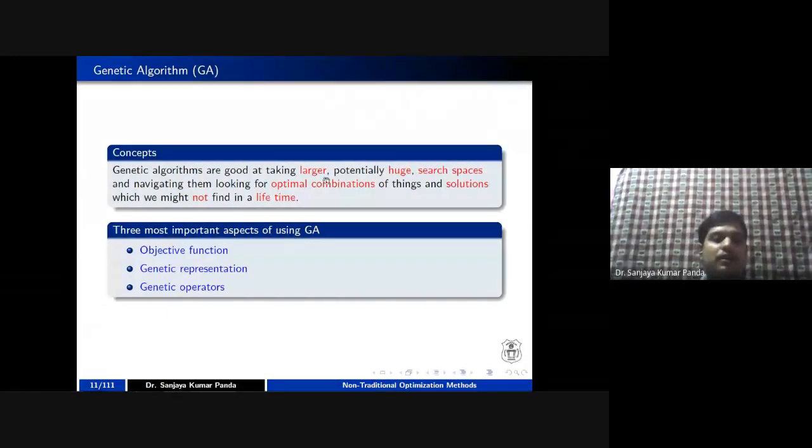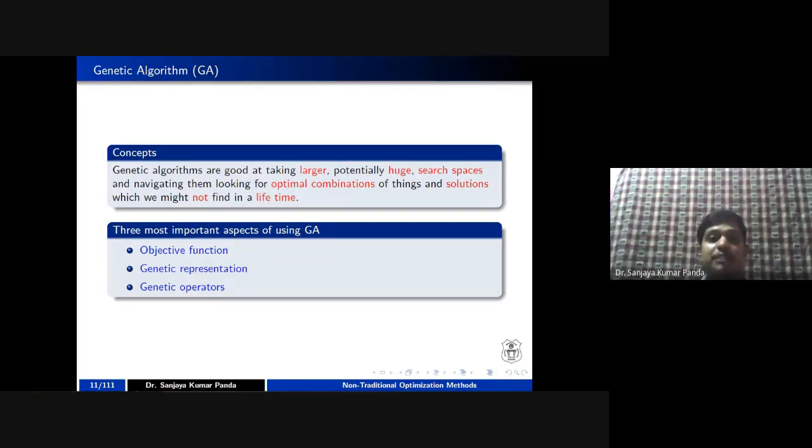Okay. So you can combine one chromosome with another chromosome, right? You can make their combination in order to get a particular solution, which you have not expected in your lifetime as well. Because going for 10 to the power 512 number of solutions, if one solution takes 1 second, you assume that 10 to the power 512 number of seconds is required in order to find an optimal solution, right? So in this case, if you use genetic algorithm, by a couple of steps, you can find a particular solution, and that solution is close to your near optimal solution, right?